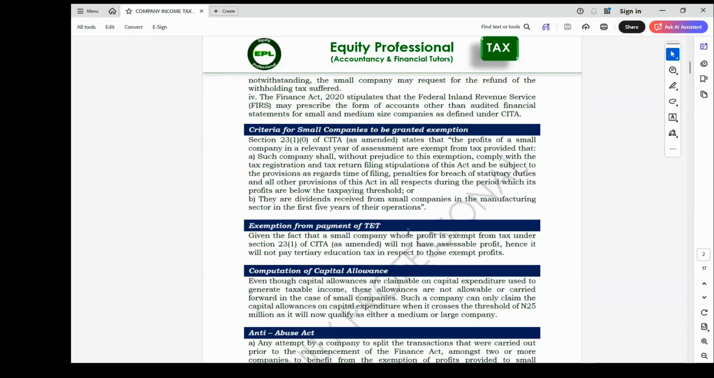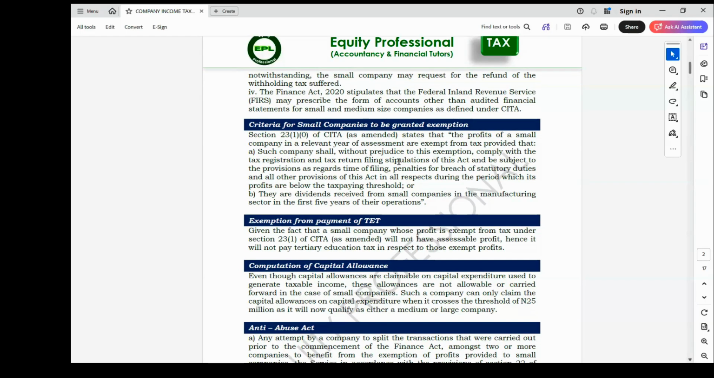any asset that you use for the purpose of the business that will make you qualify for capital allowance will not be available for capital allowance, because you don't expect government to give you back the money. There is no place where you are going to pay them, no place for you to relieve the capital allowance. So the capital allowance is also not available as small company. The capital allowance will only be available for relief when they cross the threshold of 25 million naira and qualify as medium or large company. So those are the criteria that govern the activity of small company.